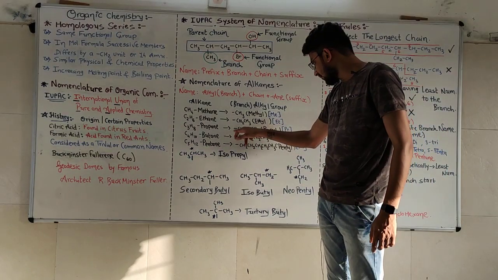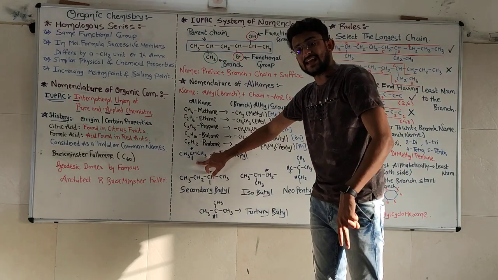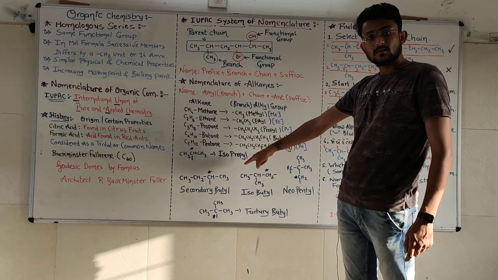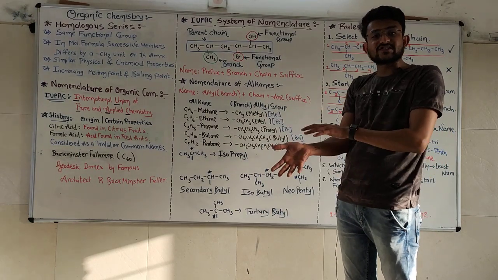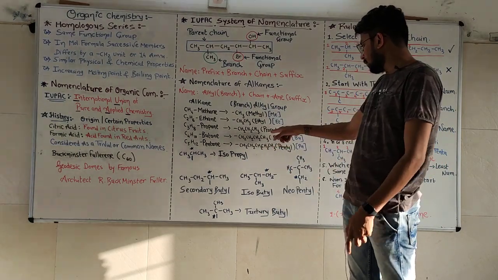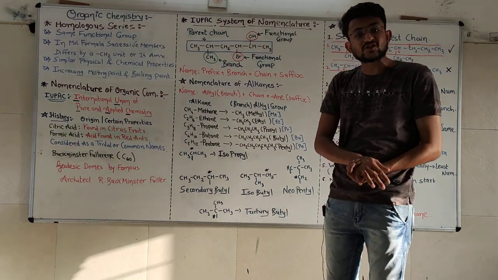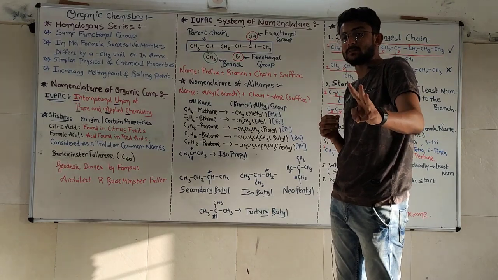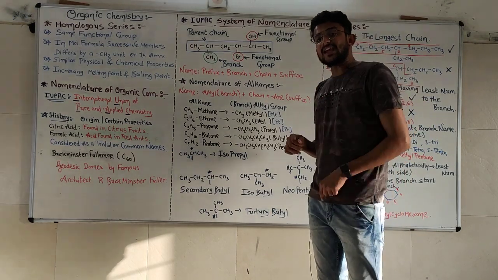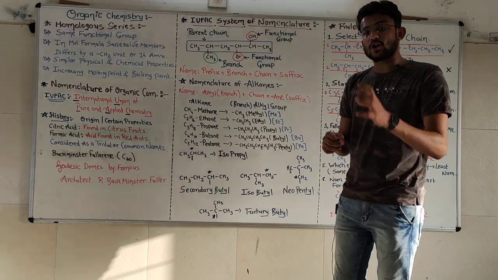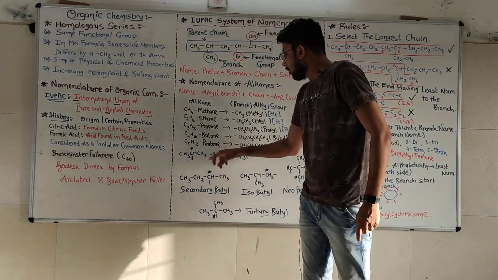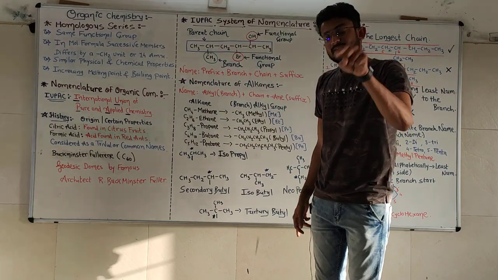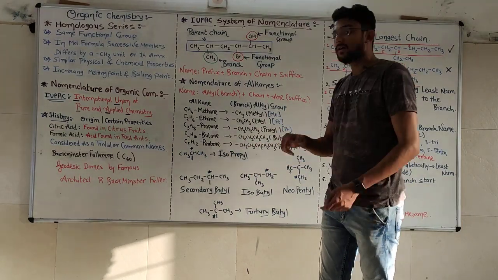Here the opening is from the first carbon, and here the opening is from the second carbon. That's why it is known as isopropyl. So propyl has 2 different chains: one will be the normal propyl chain and the second one will be the isopropyl branch. Two different branches are there for the 3 carbons. If the opening is from the first carbon, it will be known as a normal propyl branch, and if the opening is from the second carbon, the starred carbon, then it will be known as the isopropyl chain.